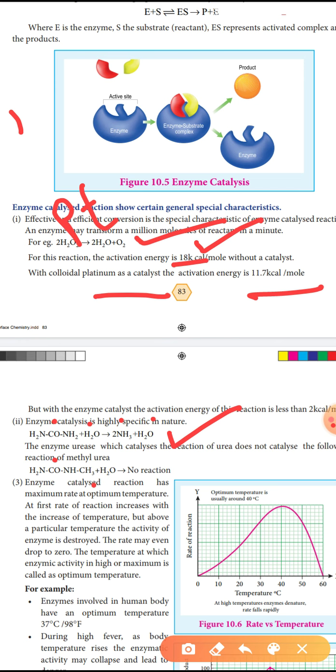Then the third characteristic: an enzyme catalyzed reaction has a maximum rate at an optimum temperature, the highest rate temperature. At first the reaction rate increases with increase in temperature. We draw the curve.